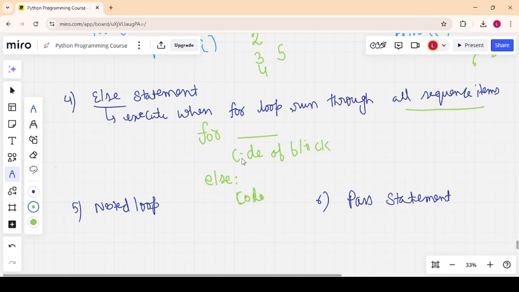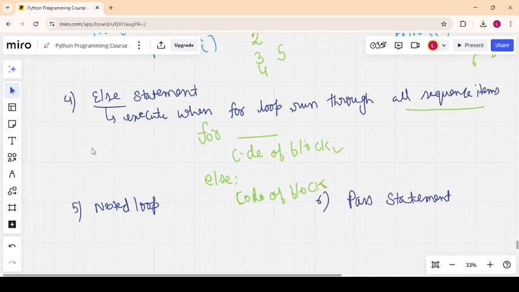So what happens is when the for loop is completed, all items are printed, whatever operation we want, and then the else block will be executed. That is the key difference between the else of a for loop as well as a while loop. If you have a break statement in a for loop, it will break the for loop in between, so the else block will not be executed. Please keep this in mind.